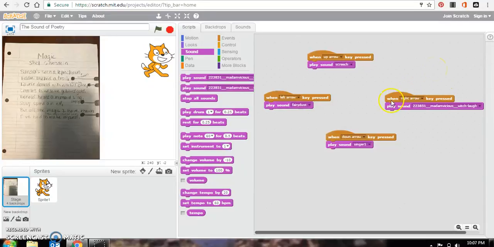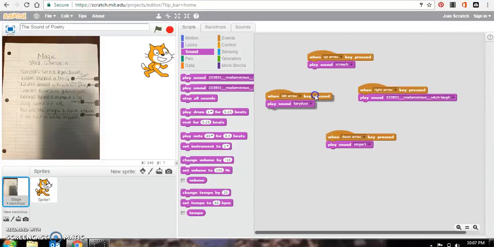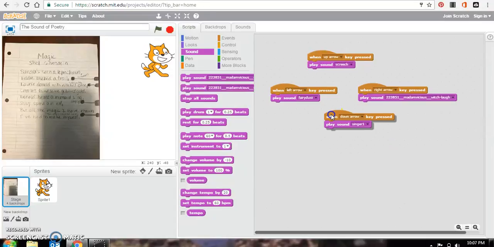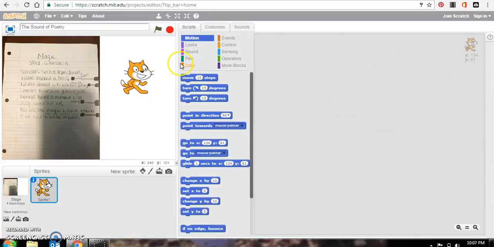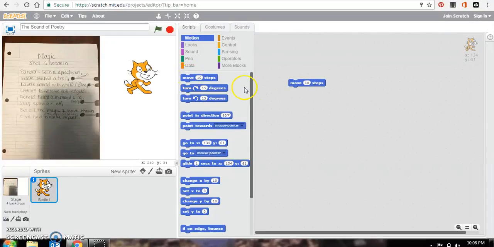So this is what the program will look like once you have it written. Now you can add different things in, such as motions. So if I want my cat to move, I can say that I want it to move 10 steps. And then he moves just a little bit.